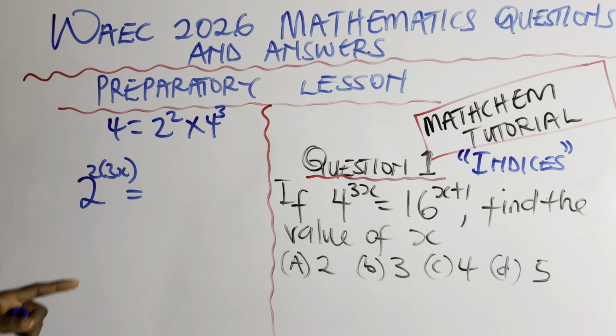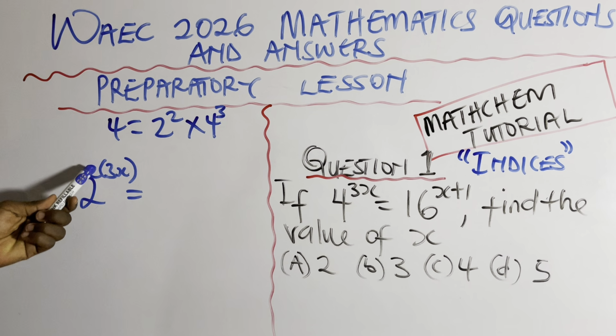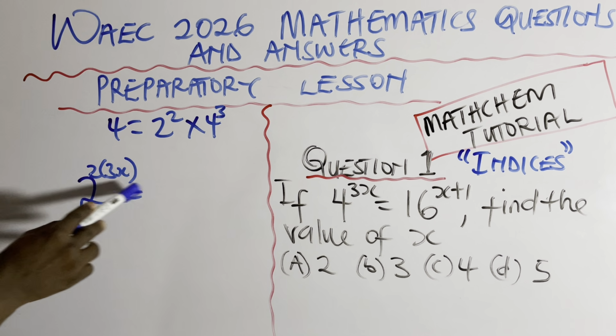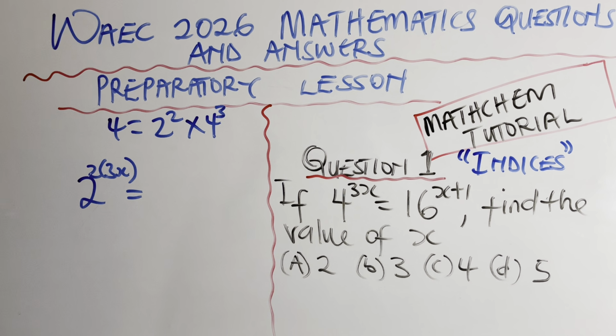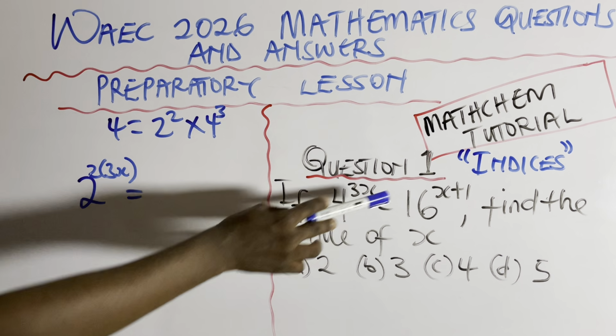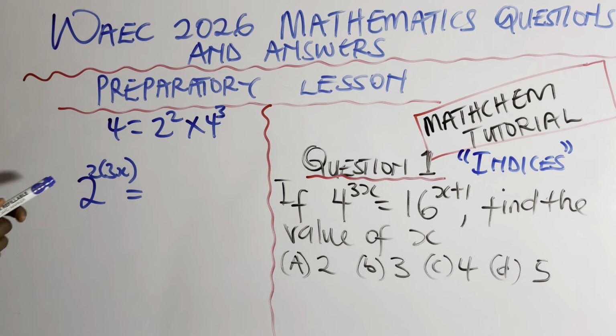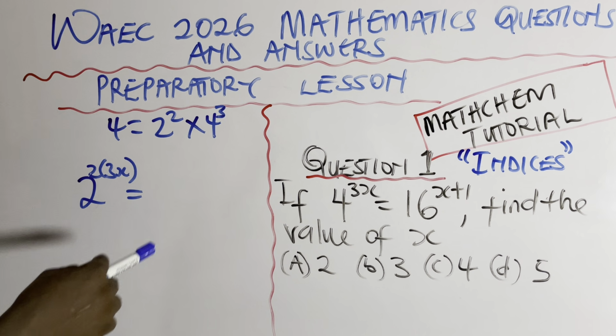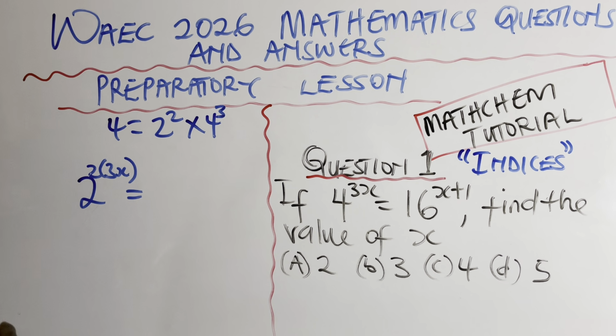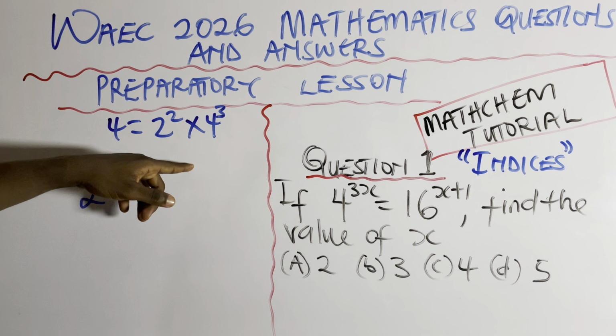Now, you can turn it to an index in two forms. This can be 3 raised to power 2, which is 4, or 2 raised to power 4 is 16, because 2 times 2 is 4, 4 times 2 is 8, 8 times 2 is 16. Or you say 4 raised to power 2, which is also 16. So I can use either, or probably leave it alone. But the main aim is to express this in an index form. Index, the plural is indices.